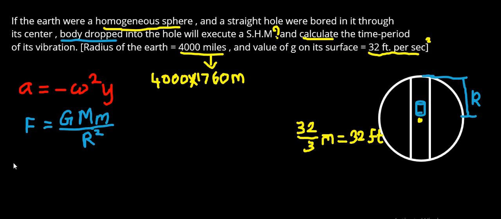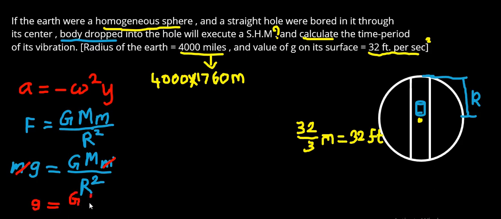Now we know that F can be written as mg, which is equal to capital G, capital M, the mass of the earth, small m, the mass of the object, by r square. Cancelling the small m, we get g is equal to capital G M by r square.